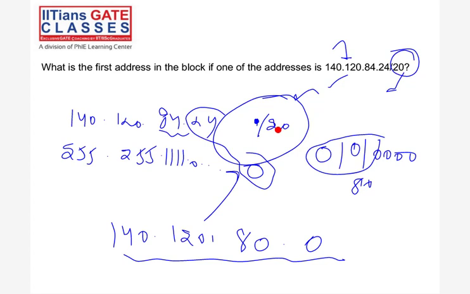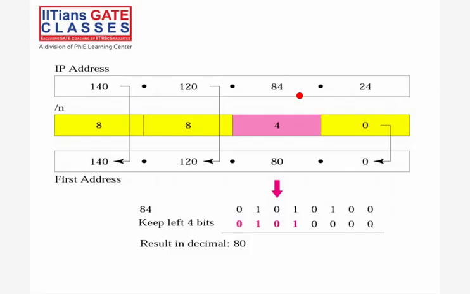Okay, good. The same way as I did, I'm getting this as the network ID or block IP. So the answer will be 140.120.80.0. This is the answer, right? Okay, the solution is done.